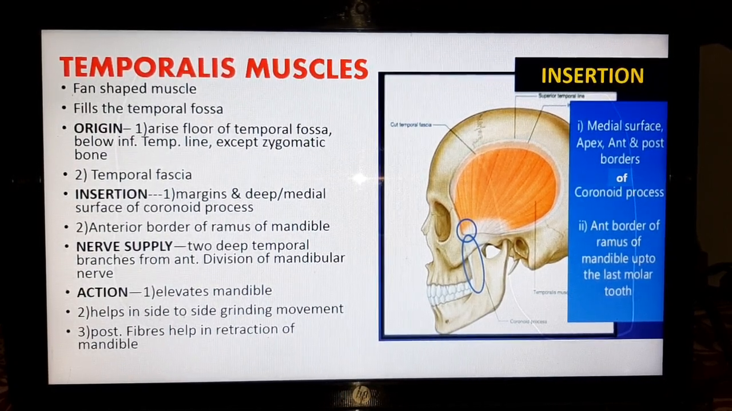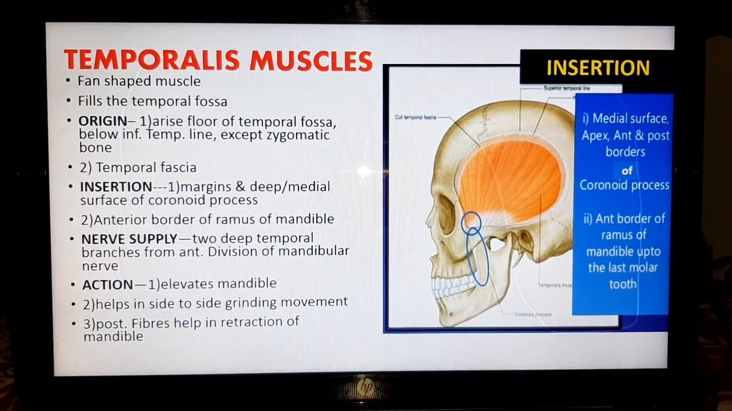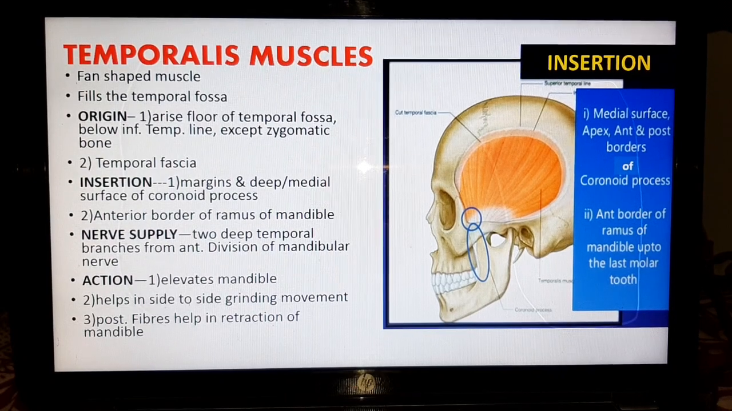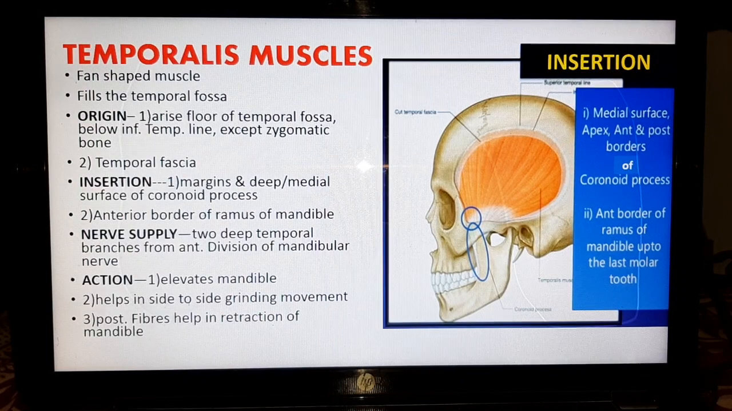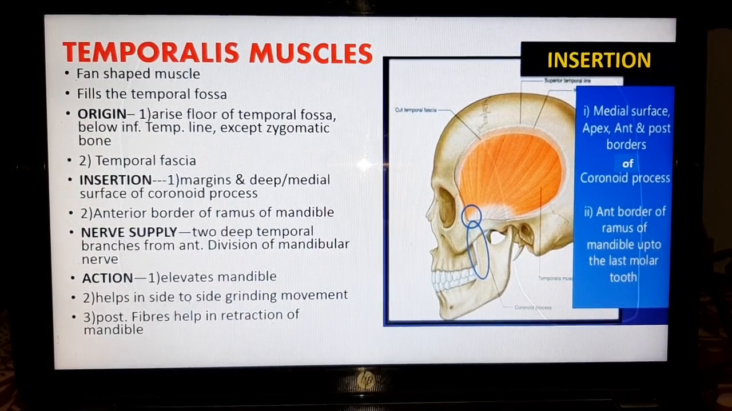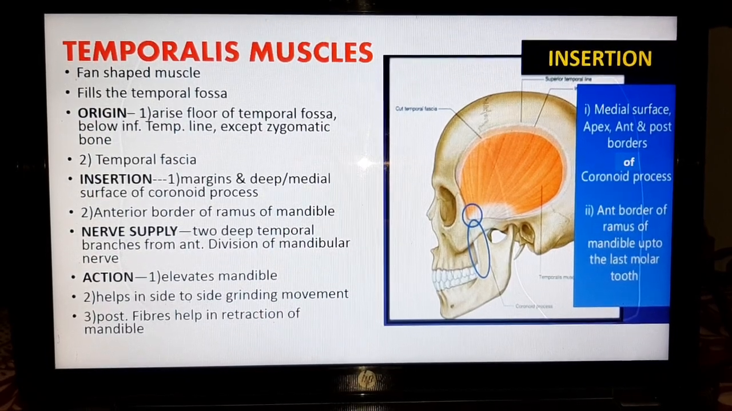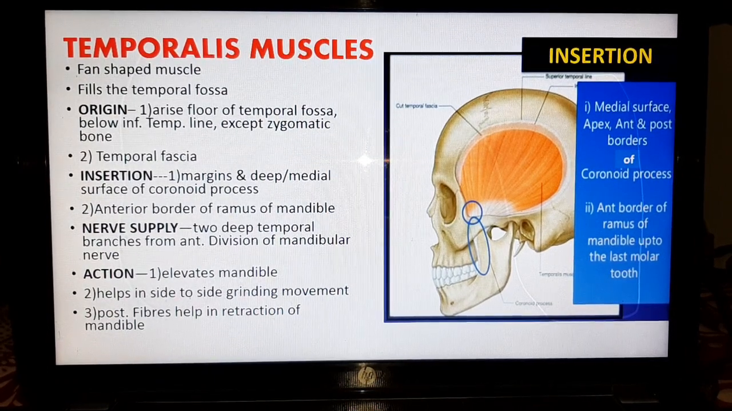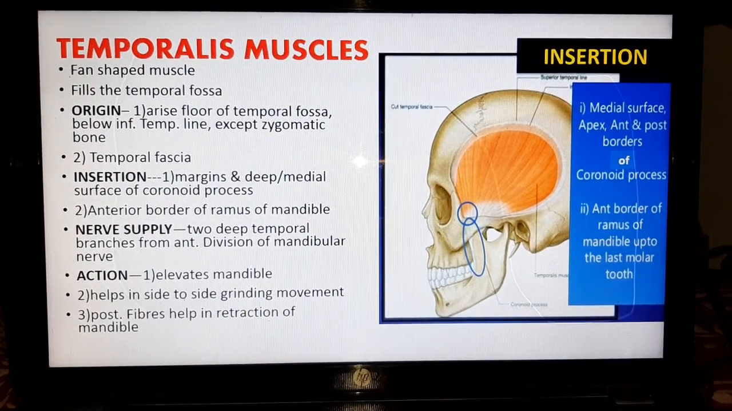Insertion, it is inserted at the margins and deep surface of the coronoid process, and also on the anterior border of the ramus of the mandible. Nerve supply comes from the two deep temporal branches of the anterior division of the mandibular nerve. Actions are, it elevates the mandible, it helps in side to side grinding movement, and the posterior fibers help in retraction of the mandible. In the atlas you can see the muscle.